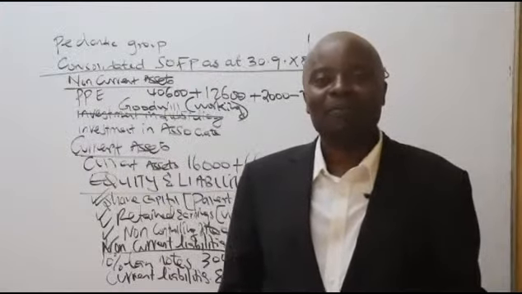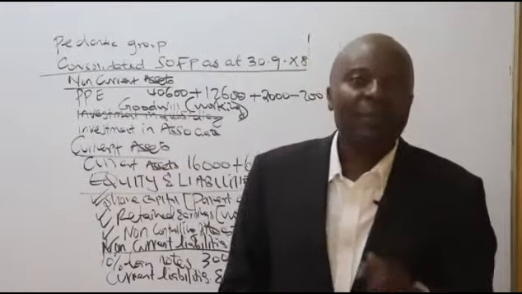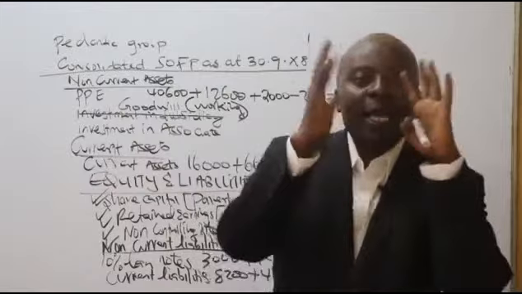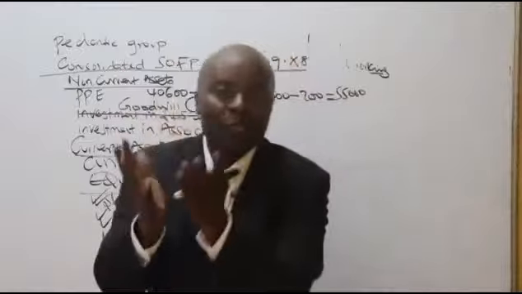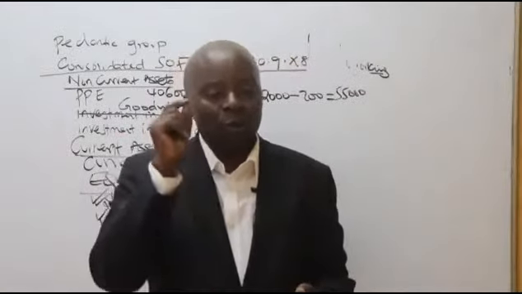That's fake money. So intra-group sales must always be eliminated from 2 buckets: the bucket of group sales and the bucket of cost of sales to deduct. I'll explain that better when I go to cost of sales.